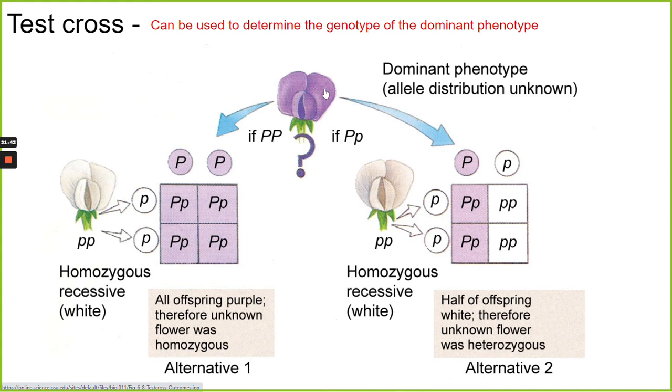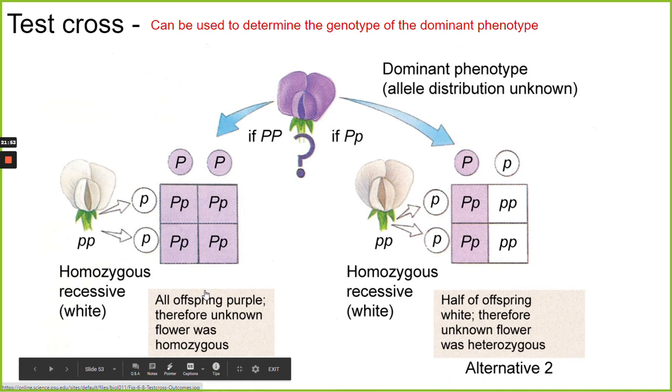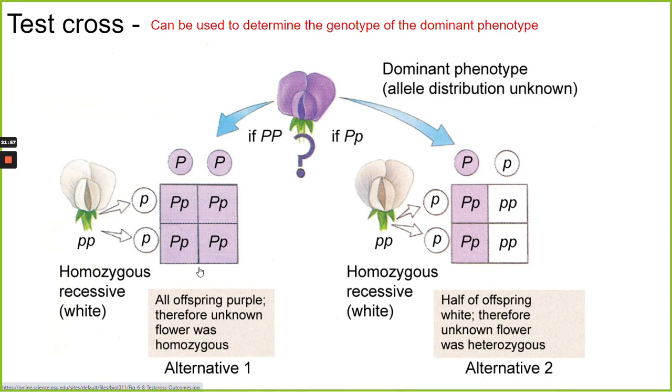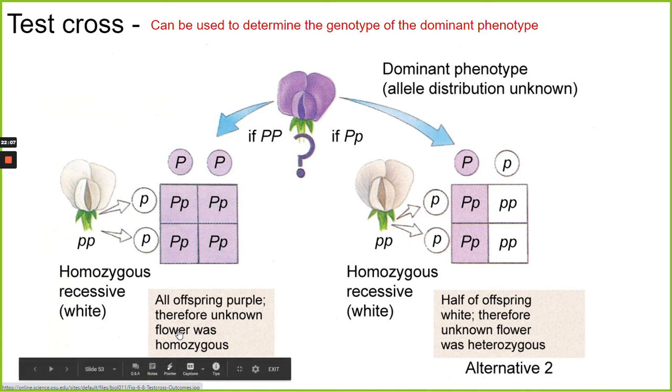Because if this purple flower is big P, big P, it's homozygous, are you ever going to get white flowers as a result? No. All of the offspring are going to get at least one dominant allele from this plant, and all of the offspring are going to be purple.